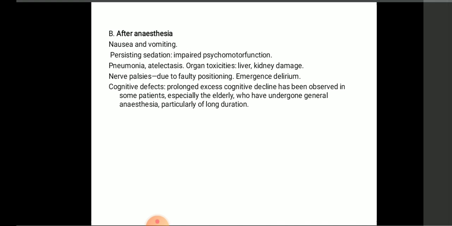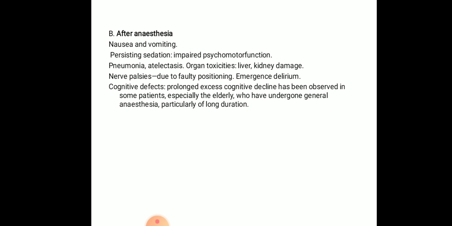Next, after anesthesia, the patient can experience nausea and vomiting, persistent sedation, that is sleepiness, and impaired psychomotor function. After administration of general anesthesia, the physical, motor, and psychic functions will be altered for some time. Pneumonia, atelectasis, that is lung disorder, and organ toxicities like liver and kidney damage can occur. Next is nerve palsy, due to faulty position during injection.